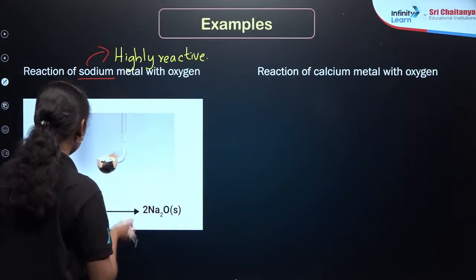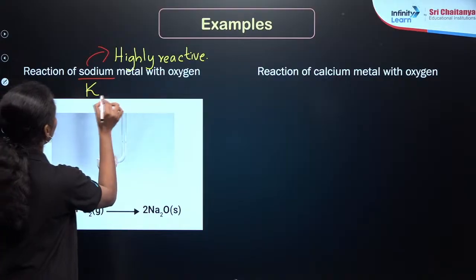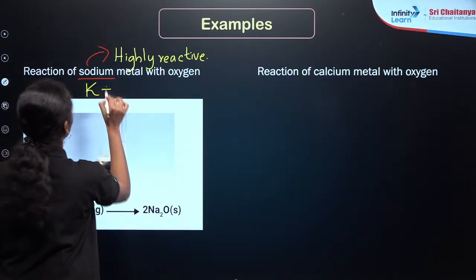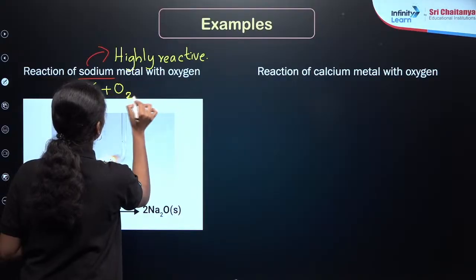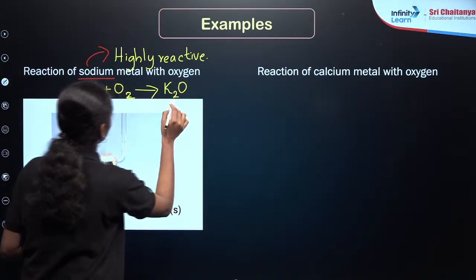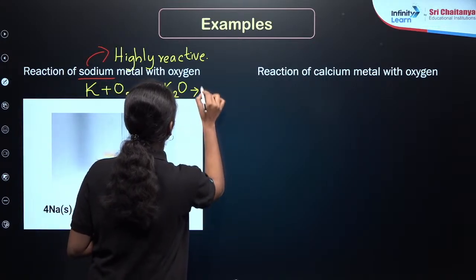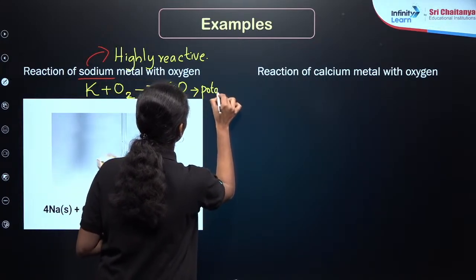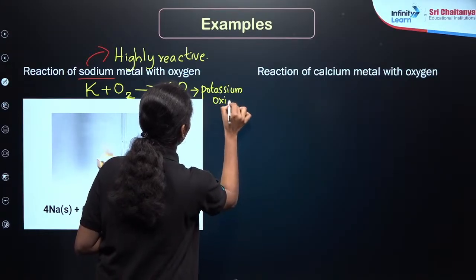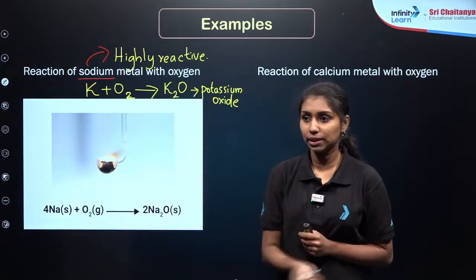So potassium also forms potassium oxide. This also easily catches fire, which means that sodium and potassium are highly reactive metals.